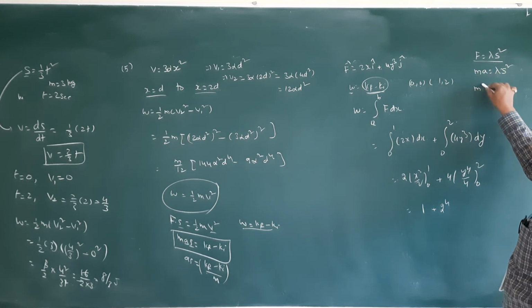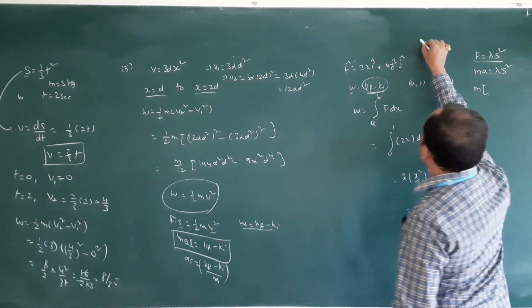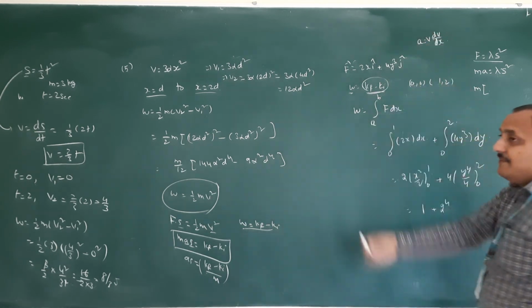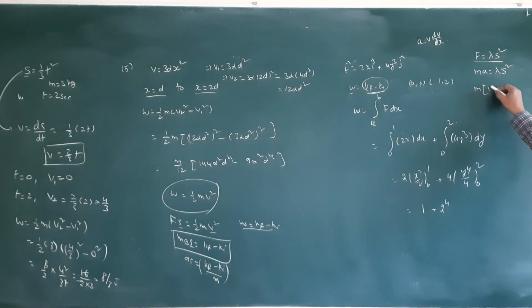A means, we saw so many times, A means v dv by ds. Therefore m v dv is equal to lambda s square ds.